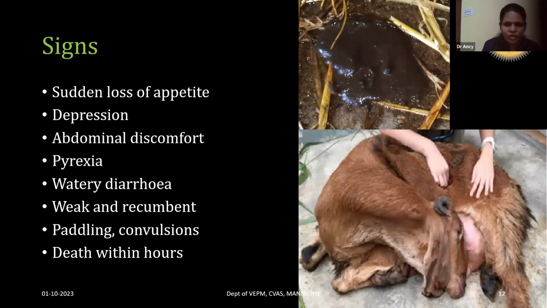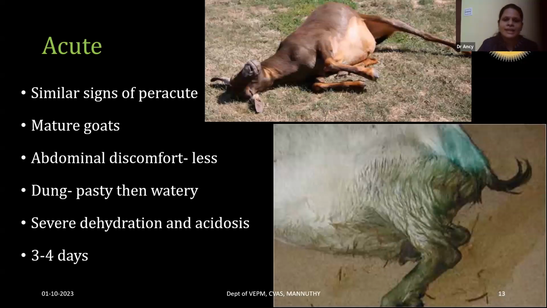The animals will have watery diarrhea. You can even see blood and shreds of mucus in the diarrhea. The animal will be weak and recumbent, and shows paddling and convulsions. But this may not be seen in all peracute cases. Sometimes the animal can just go into a coma without showing any excitatory signs. Death usually occurs within hours, and recovery is comparatively rare in the peracute form of enterotoxemia.